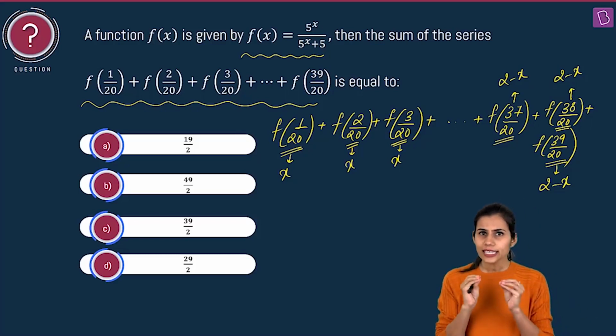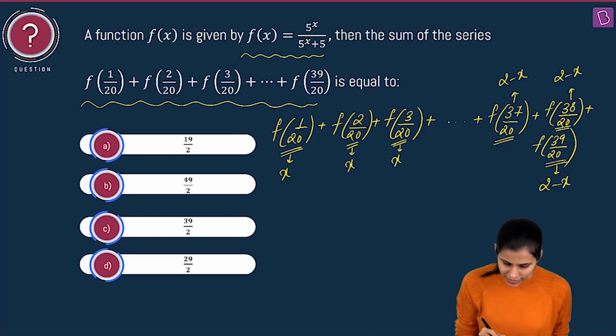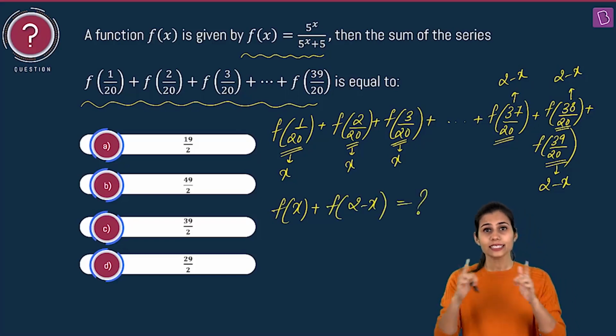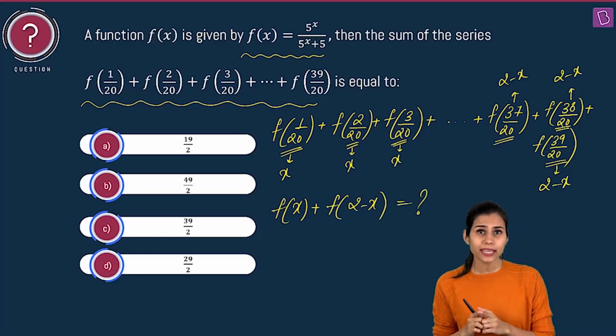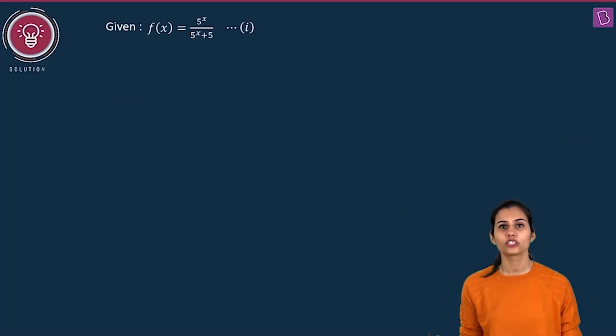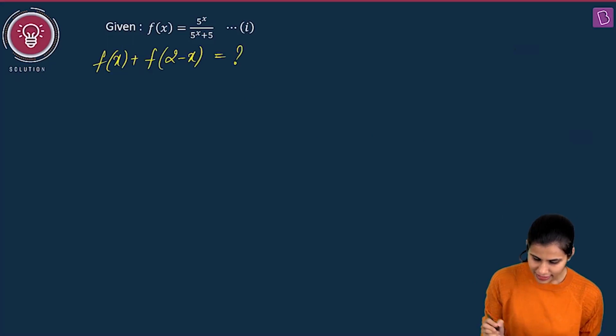From here, I can catch hold of the hint that I am interested in the expression f of x plus f of 2 minus x, isn't it? Because that is how the combinations are being prepared here. So let's catch hold of f of x plus f of 2 minus x.